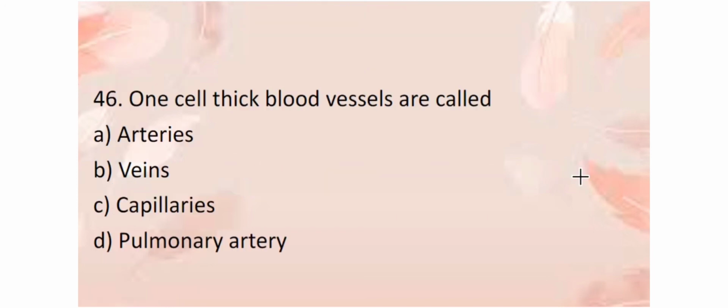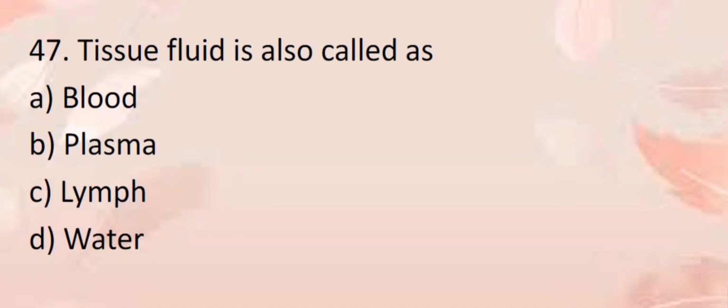One cell thick blood vessels are called capillaries, because the one cell thick wall helps in exchange of substances by diffusion. Tissue fluid is also called as lymph. Another name of lymph is tissue fluid, because we know that from the capillaries the contents are getting filtered into the space within the tissue, so it is called a tissue fluid.